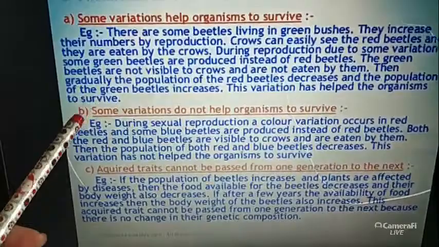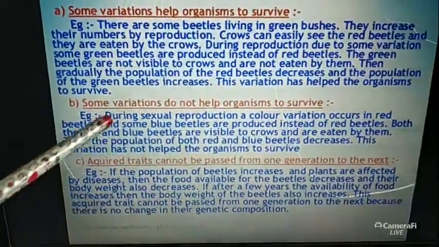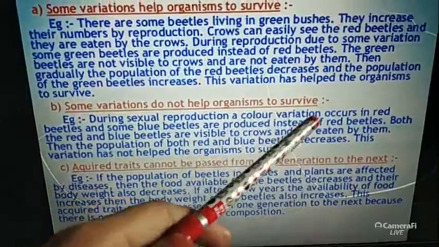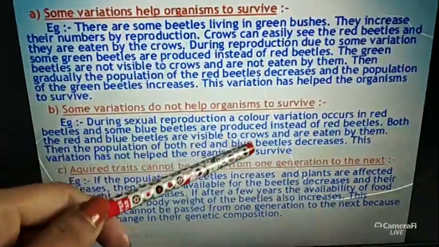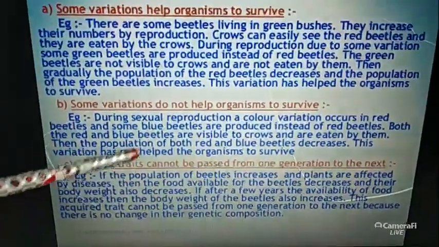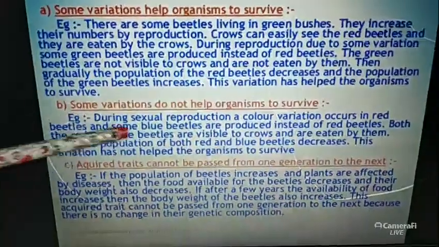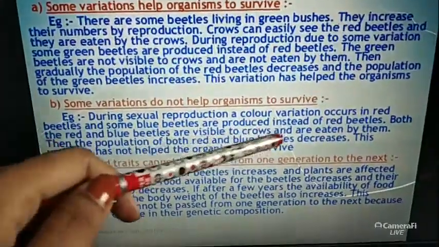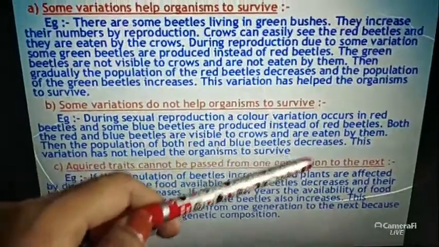So next, some variations do not help organisms to survive. What does it mean? During sexual reproduction, a color variation occurs in red beetles and some blue beetles are produced instead of the red beetles. Both the red and blue beetles are visible to crows and are eaten by them. So the population of both red and blue beetles decreases. So this variation has not helped the organism to survive.